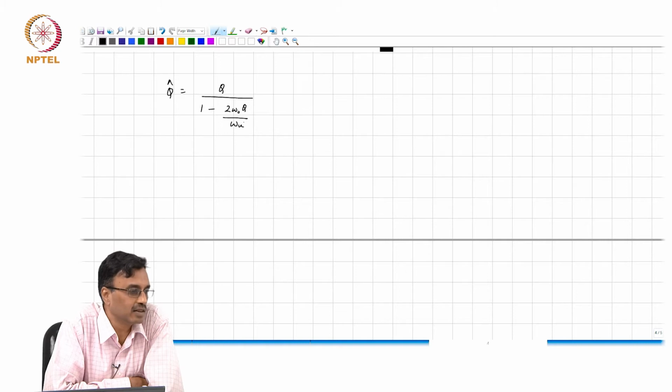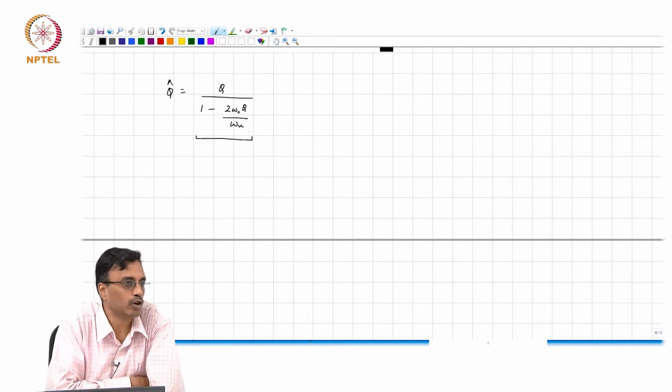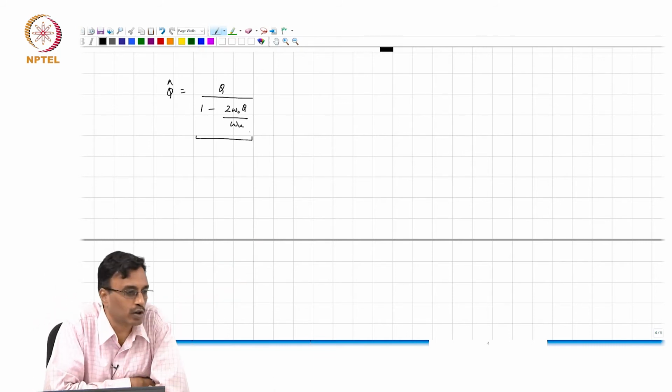The other thing, as he suggested, is to say, oh well, we know that if we shoot for q, you will get a q hat which is actually higher. So what is the common sense thing to do? What is the common sense thing to do? Well, you basically shoot for a q which is lower. Using this equation, you know what q to shoot for, so that with finite gain bandwidth, the enhanced q is exactly what you want.